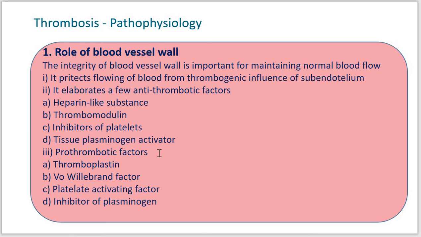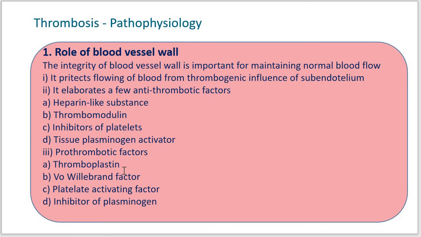They have procoagulant properties, or what we say are thrombosis-favoring factors. Here the blood vessel wall can release a few prothrombotic factors which have procoagulant properties, which include thromboplastin.